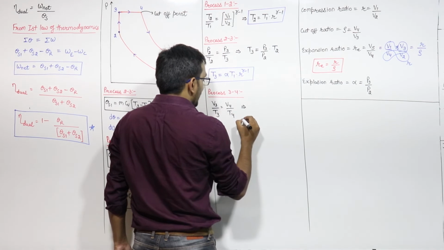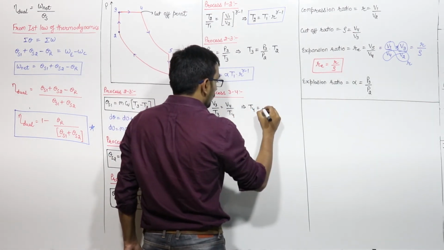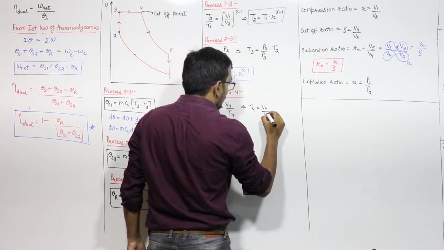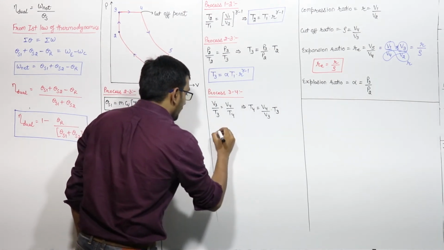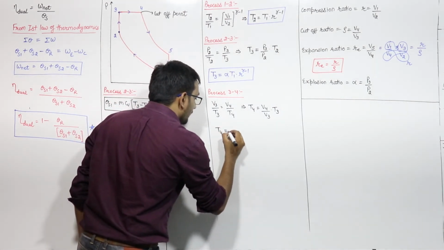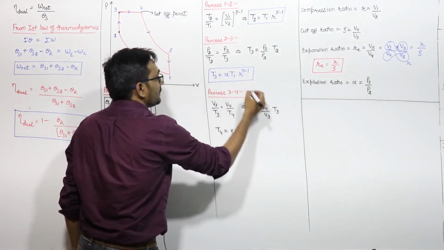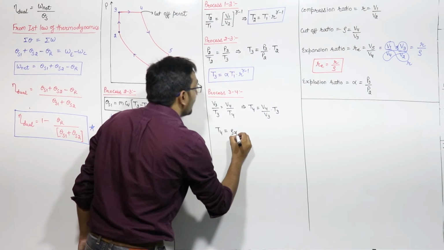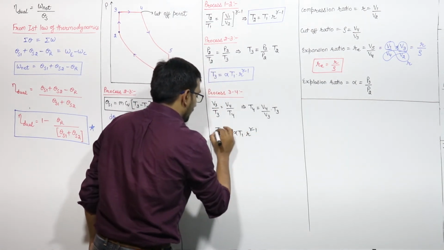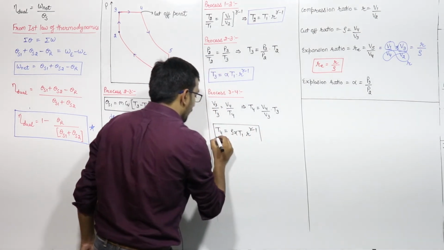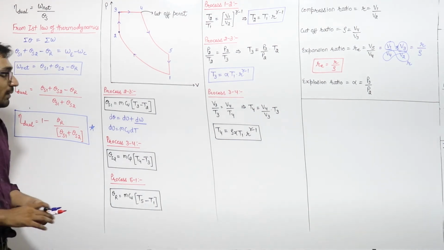From here T4 will be equal to V4 upon V3 into T3. V4 upon V3 is rho, T3 is this one, so T4 is rho into alpha into T1 into R raised to power gamma minus 1. This is the value of T4 in terms of T1, right?